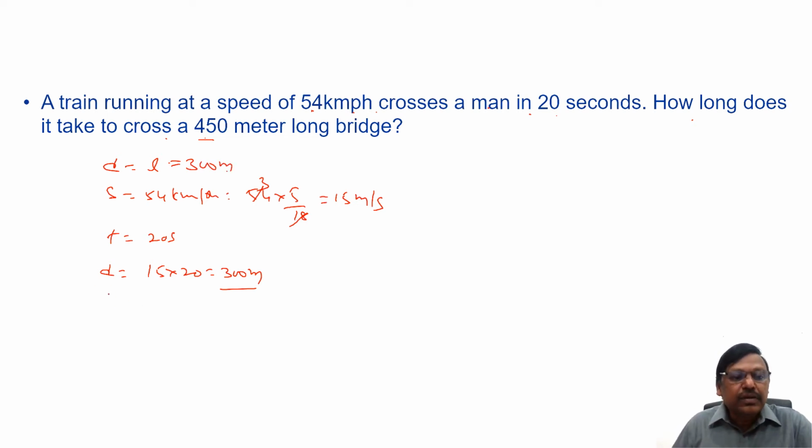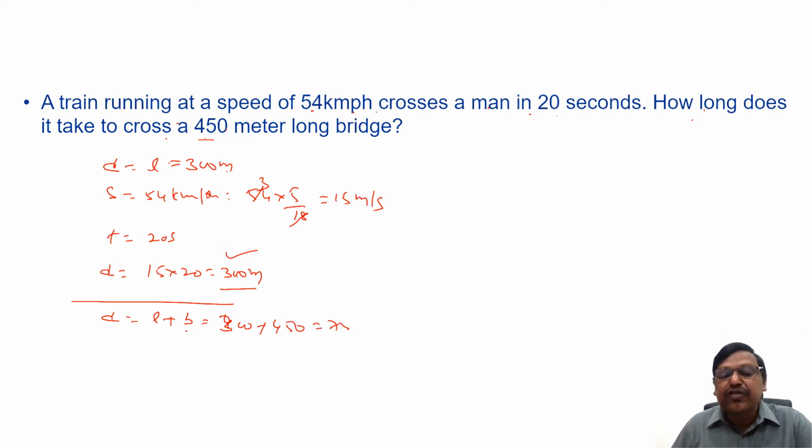Now, if you look at the question, how long does it take to cross a 450-meter long bridge? When a train crosses a bridge, the distance it travels is the length of the train plus the length of the bridge. Length of the train is 300. Length of the bridge is 450. Total is 750 meters. And the speed at which it is traveling is 15 meters per second. You are asked to find the time. Time equals distance by speed.